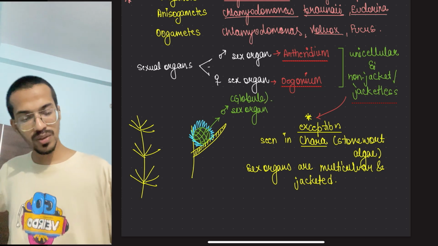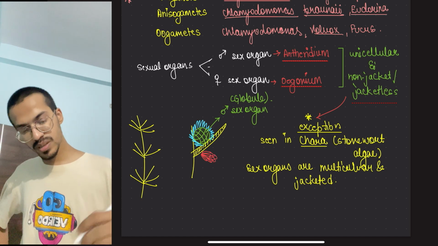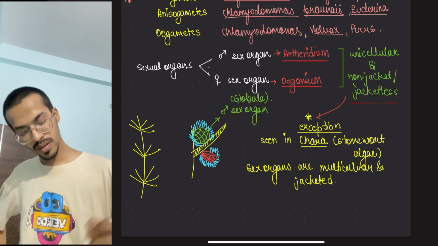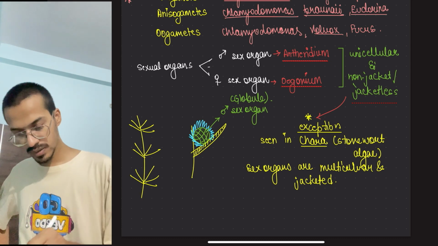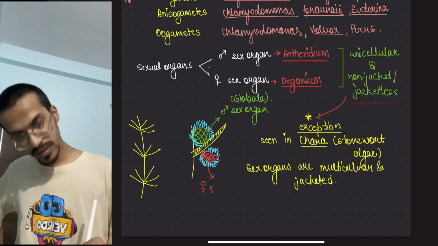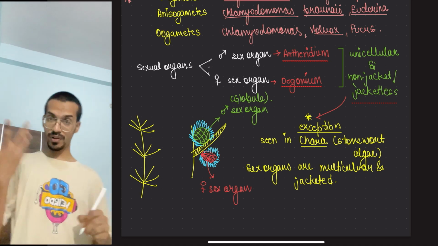Similarly, there would be a female structure. Imagine that this is the female structure, and this female structure is also jacketed. This is the female sex organ, and it will also have a name.